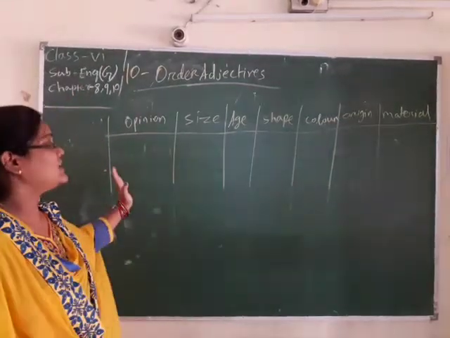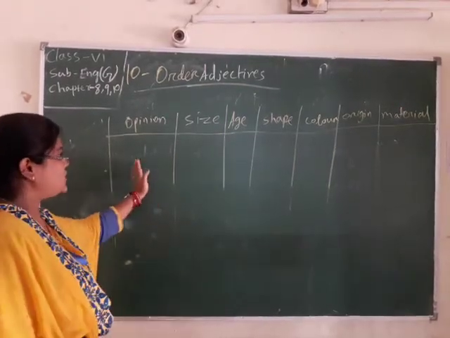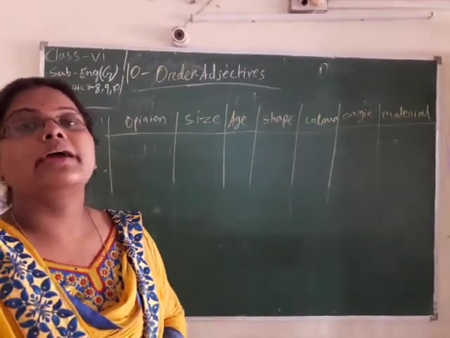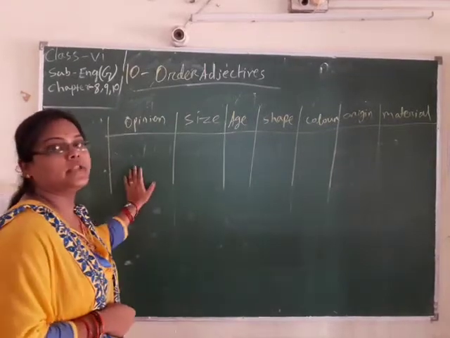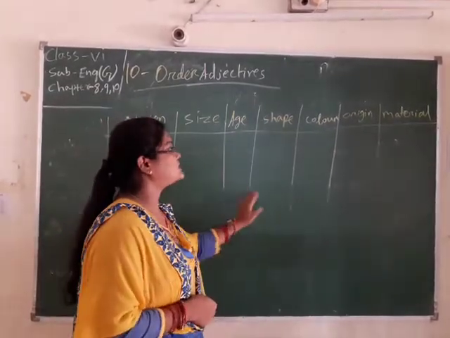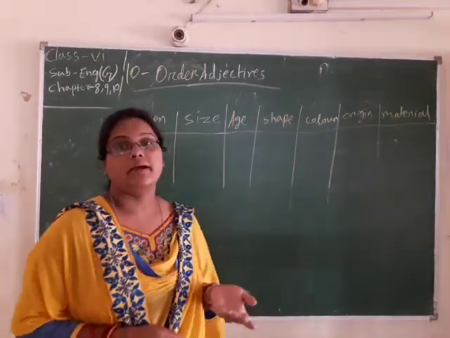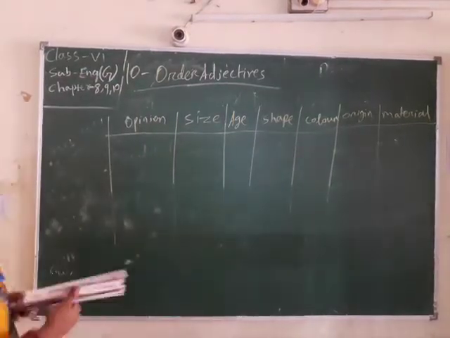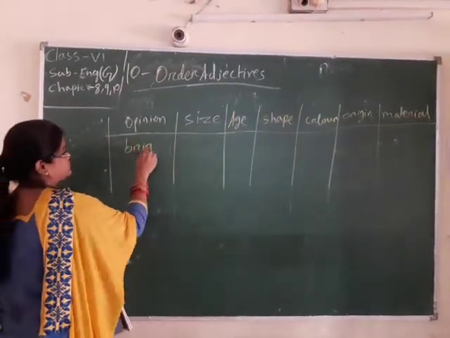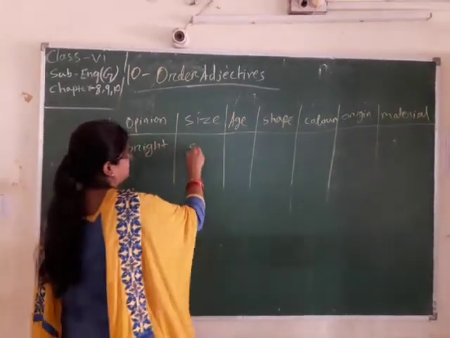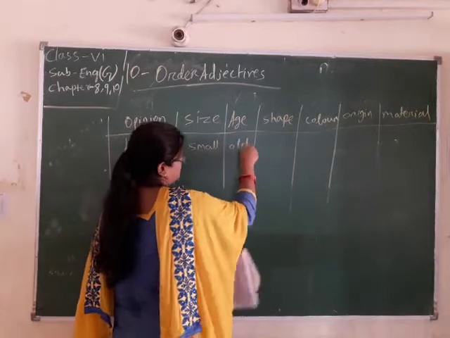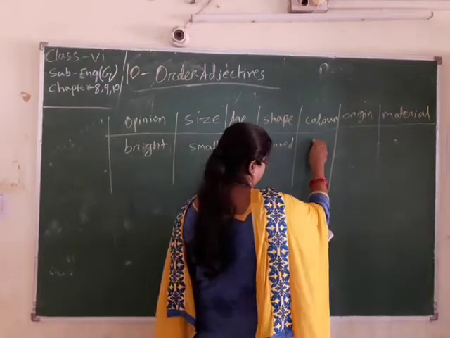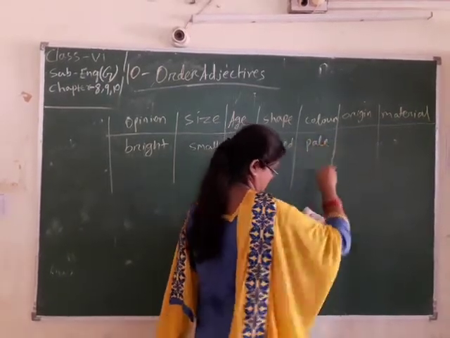So, what is the order of adjective? Opinion, size, age, shape, color, origin, material. When we write a sentence, first we write the opinion, then the size, then age, then shape, then color, then origin, then material. So look at some words: bright, small, old, short, pale, German.